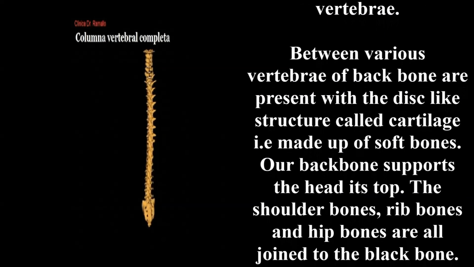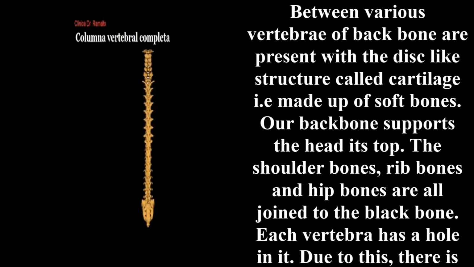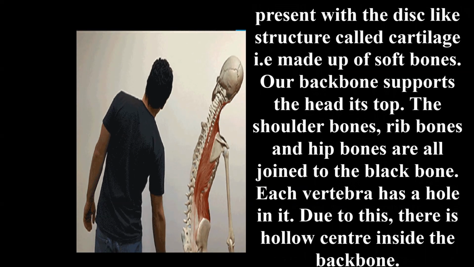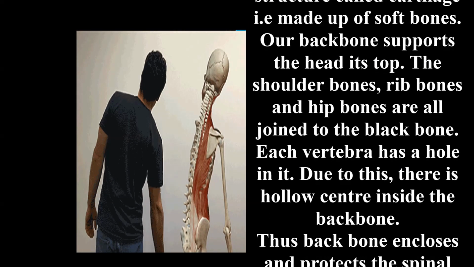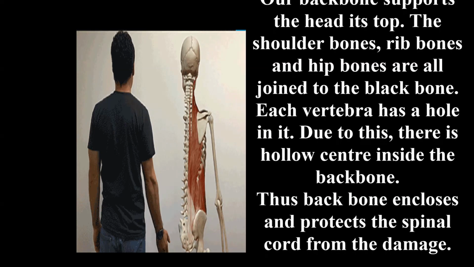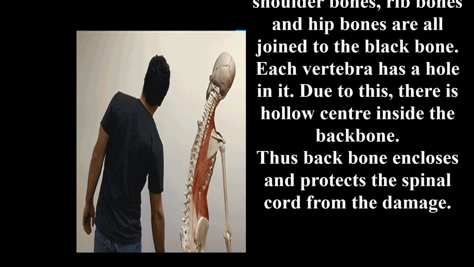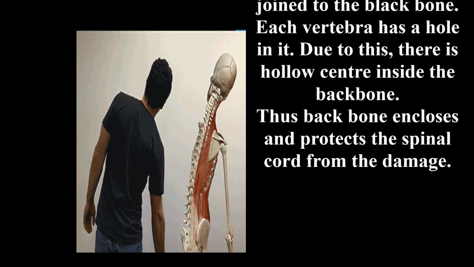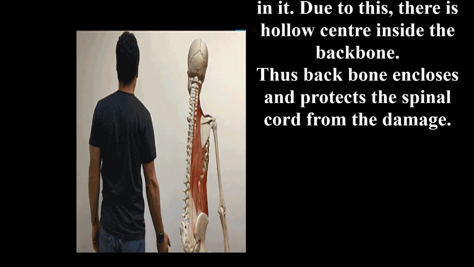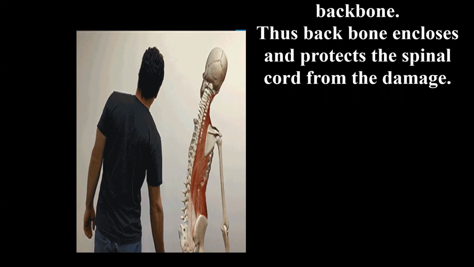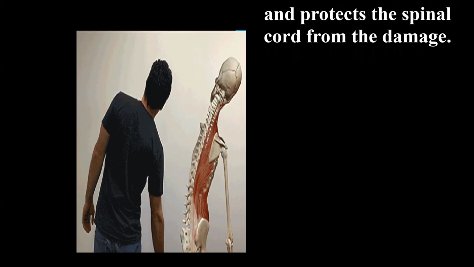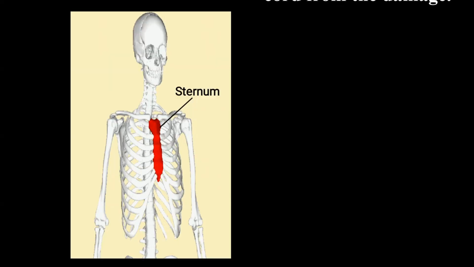Our backbone supports the head, and the shoulder bones, rib bones and hip bones are all joined to the backbone. Each vertebra has a hole in it. Due to this, there is a hollow center inside the backbone. Thus, the backbone encloses and protects the spinal cord from damage.